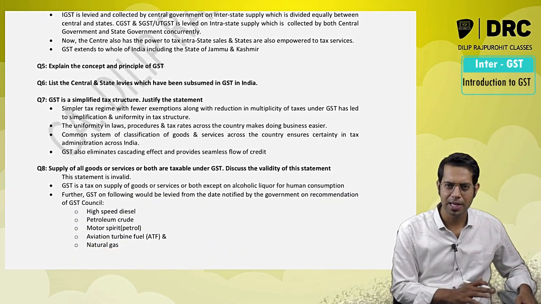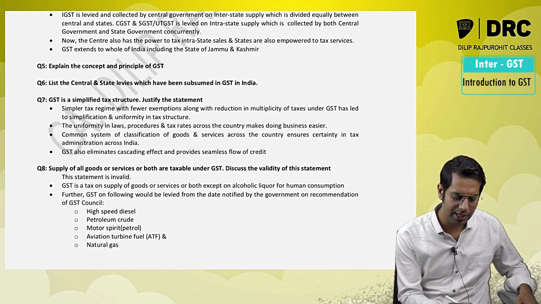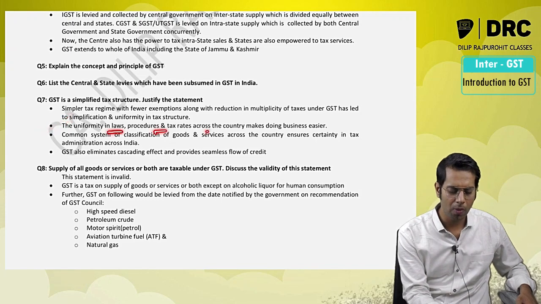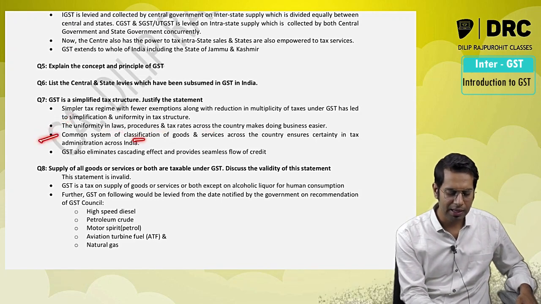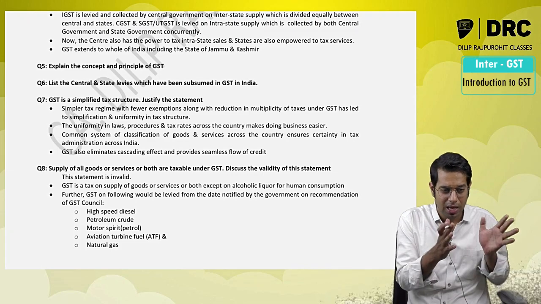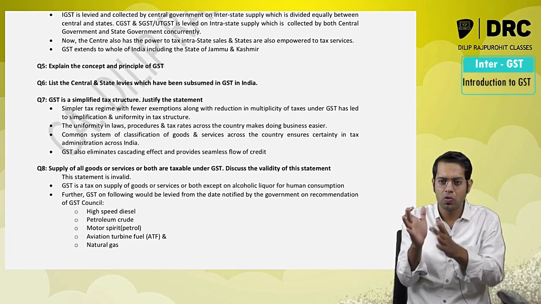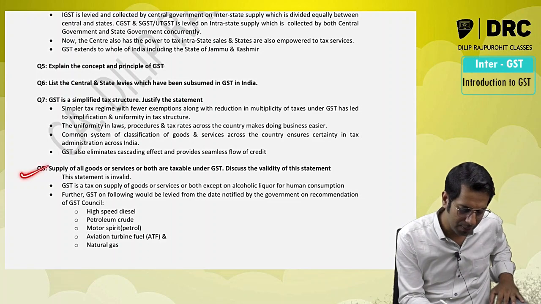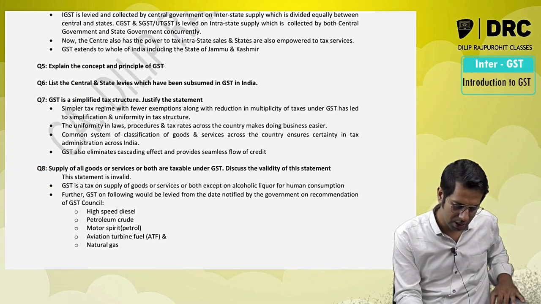Before we had multiple types of taxes, now it is only one single tax. There is uniform law, procedure and tax rates across the entire India. Classification of goods and services is very simple. Now I know whether a particular item will be called supply of goods or supply of services, or supply of goods or services or both.